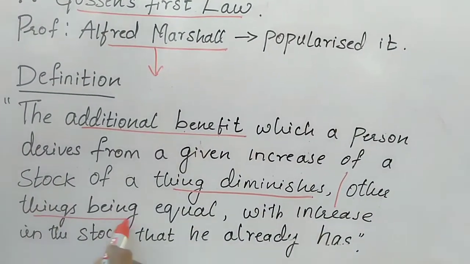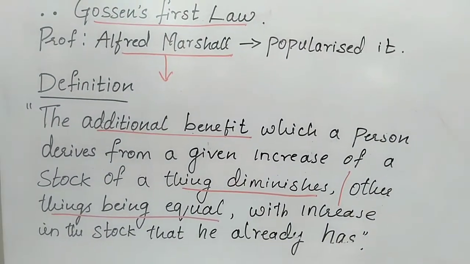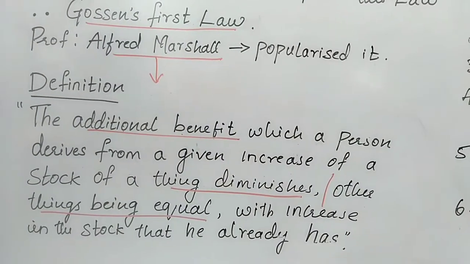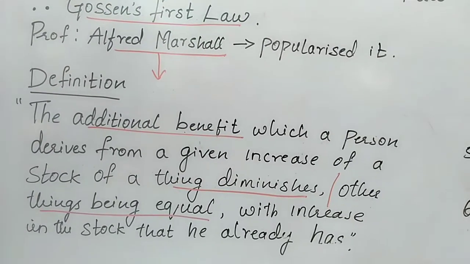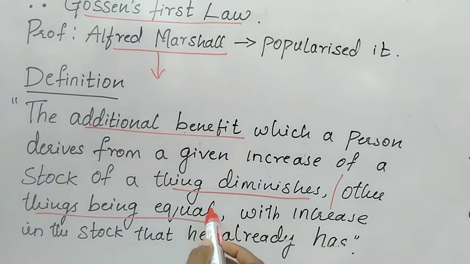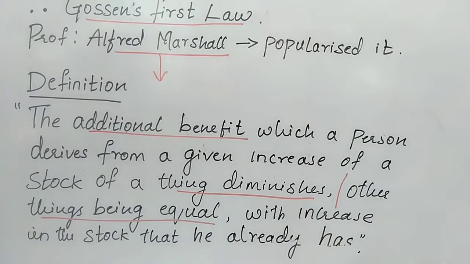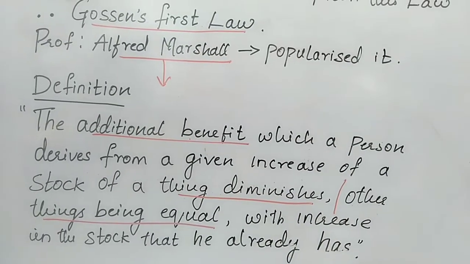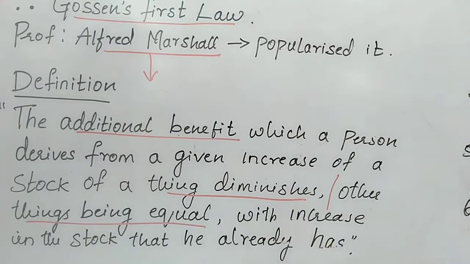Other things being equal. Already in the classes we have discussed the 4 important assumptions of the classical group of economists. In that I told you one of the assumptions is ceteris paribus. Ceteris paribus means other things being equal or other things remaining constant. Here all other commodities will remain constant. In this theory we are going to use only a particular commodity, not all commodities. So, other things being equal, with increase in the stock that he already has.